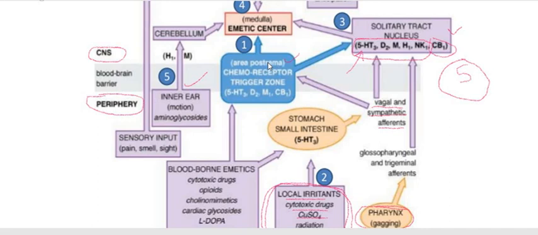Through this 5-HT3 pathway, they stimulate either the CTZ, chemoreceptor trigger zone, or the solitary tract nucleus by stimulating the 5-HT3 receptor present at both places, and as a result it finally stimulates the vomiting center, emetic center, to vomit by its reflex action.